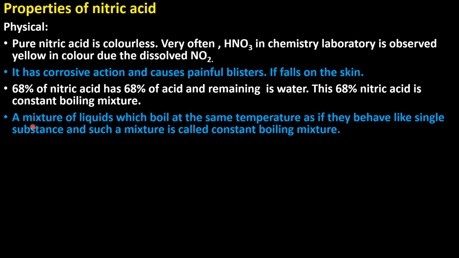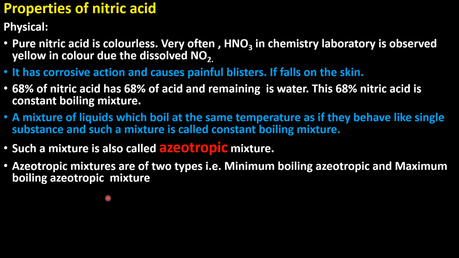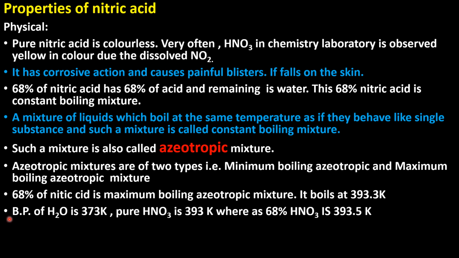What is a constant boiling mixture? A mixture of liquids which boil at the same temperature as if they behave like a single substance, and such a mixture is known as a constant boiling mixture. Constant boiling mixtures are also called azeotropic mixtures. Azeotropic mixtures are of two types: minimum boiling azeotropes and maximum boiling azeotropes. 68% nitric acid is a maximum boiling azeotropic mixture.